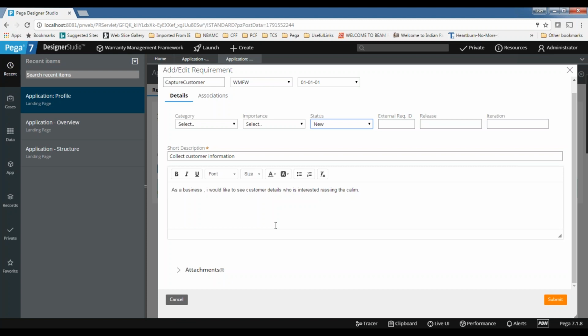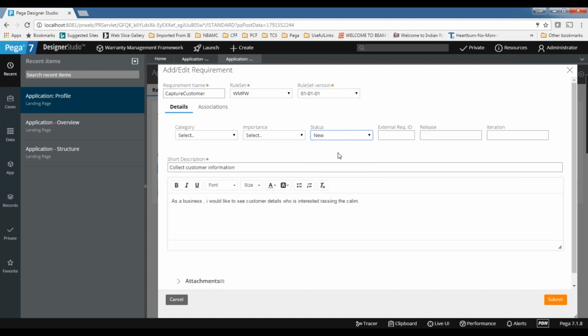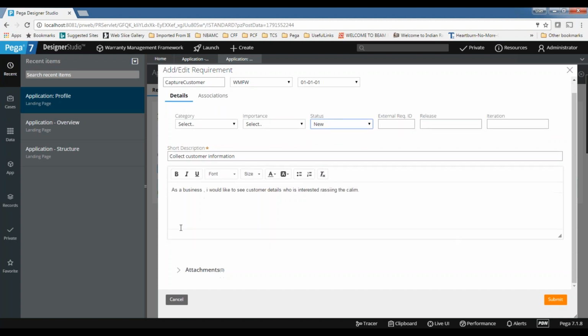It's a complete end-to-end product where we can add the requirement, from adding the requirements to the delivery part, all done in the same system. So you can make the status New, and later when you complete it, you can make it Completed. And meanwhile, if it is in progress, you can set In Progress, according to the status of this requirement.